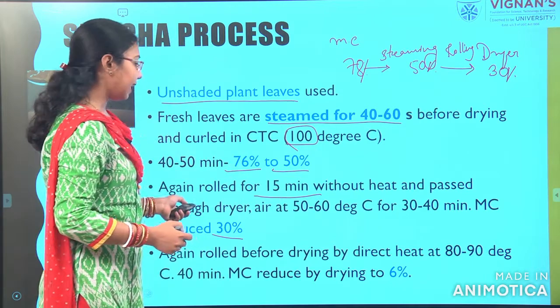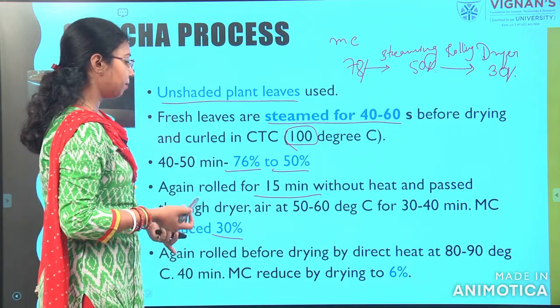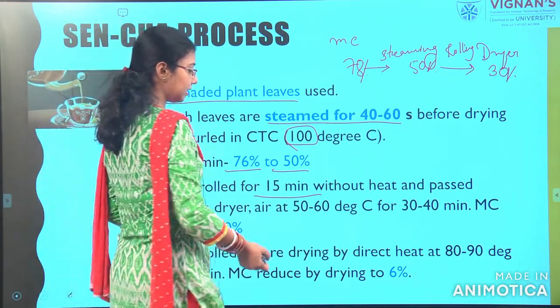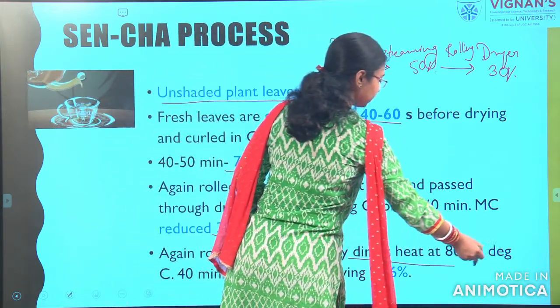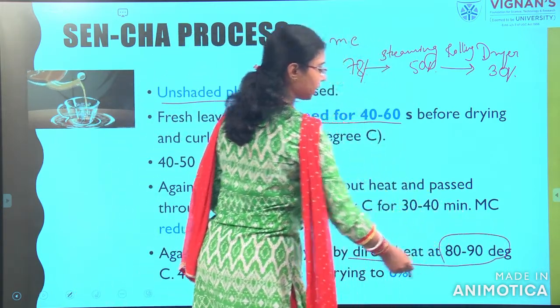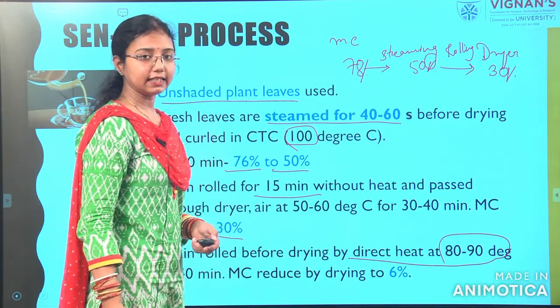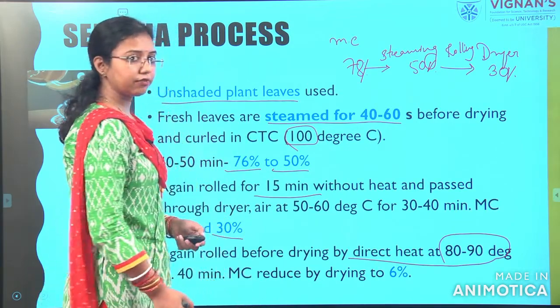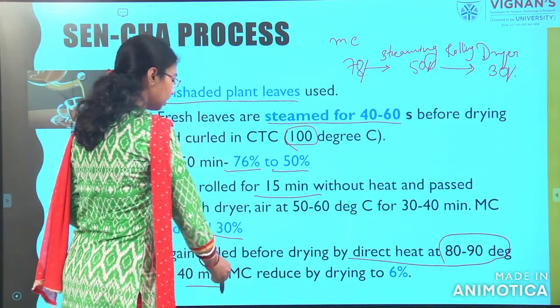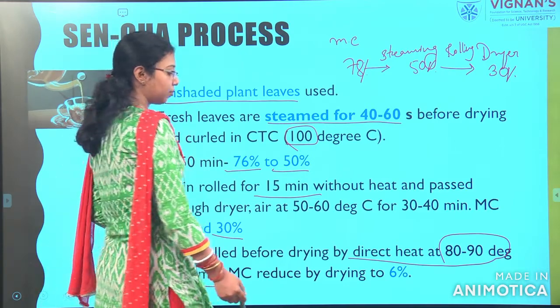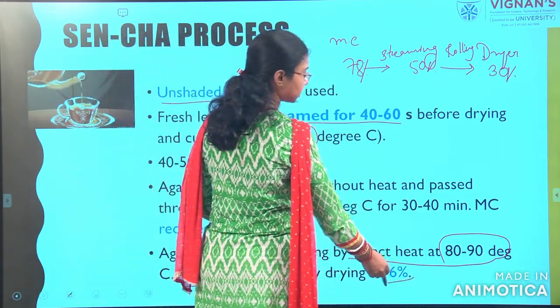Next, again rolling will be done before drying, and direct heat will be given. Before, there was no direct heat. Here we will pass 80 to 90 degrees centigrade and direct heat for 40 minutes. Then at that time the moisture content will be reduced to 6%.